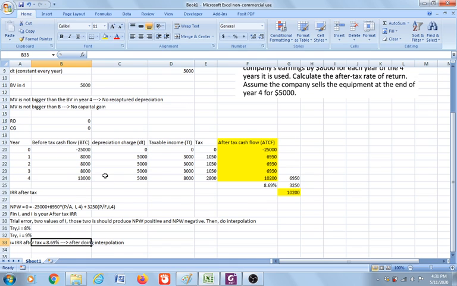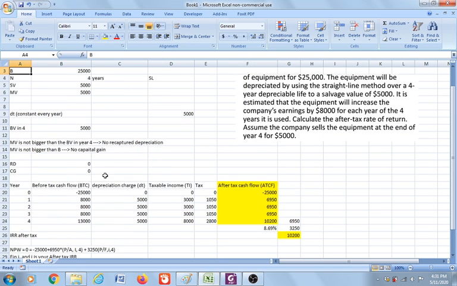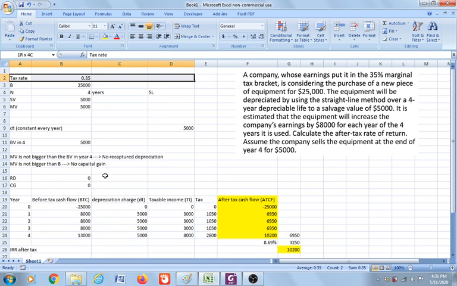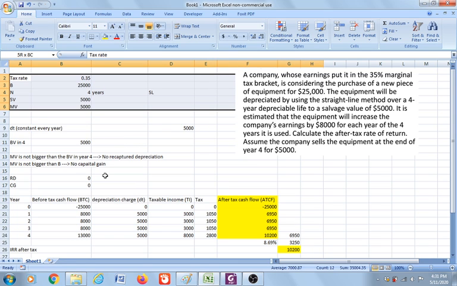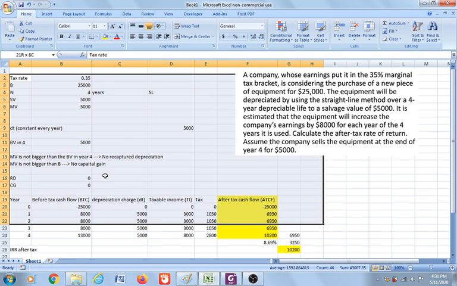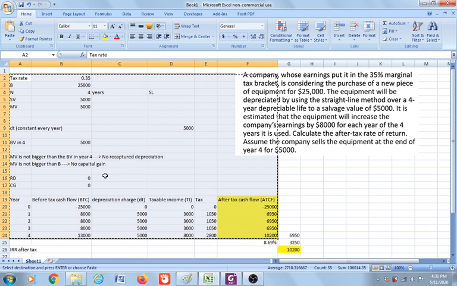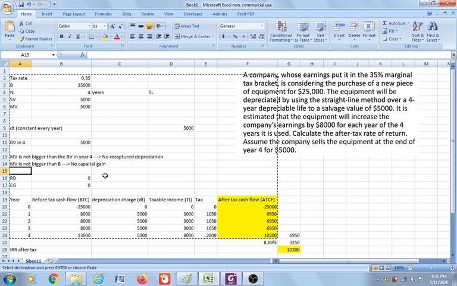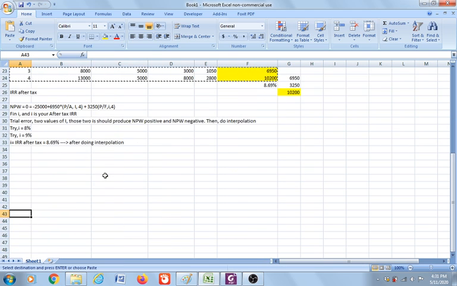Now, I'm going to use the same example, but I'm going to make a few changes. I'm going to copy it down.